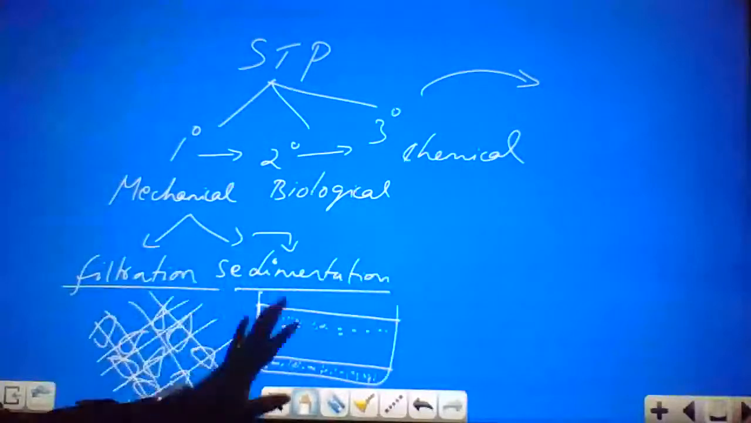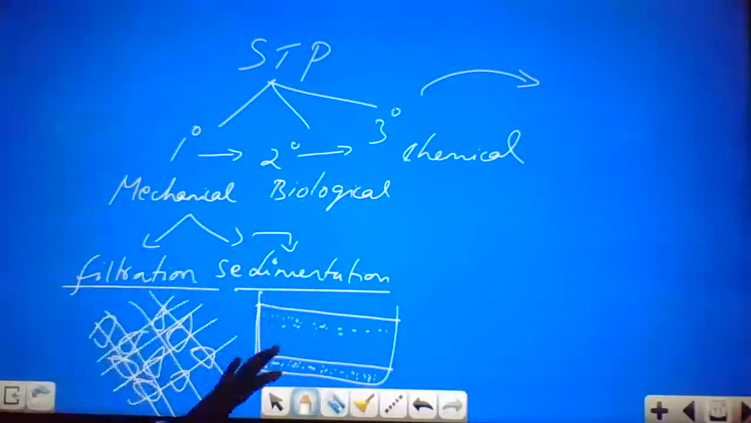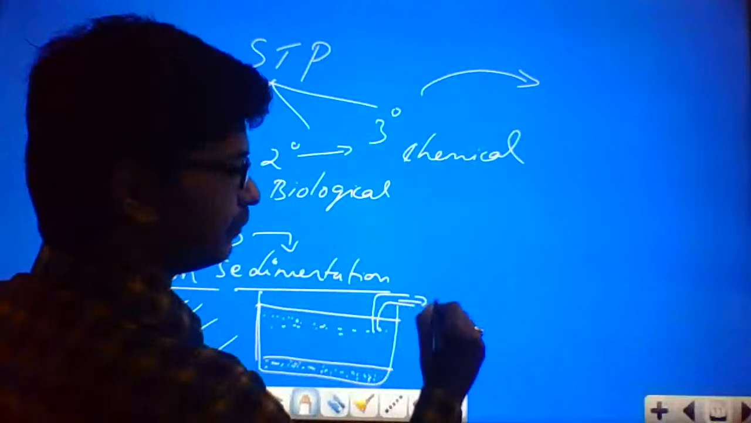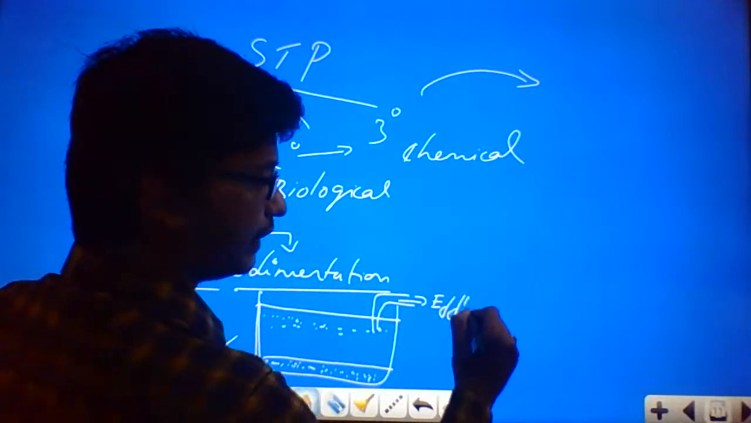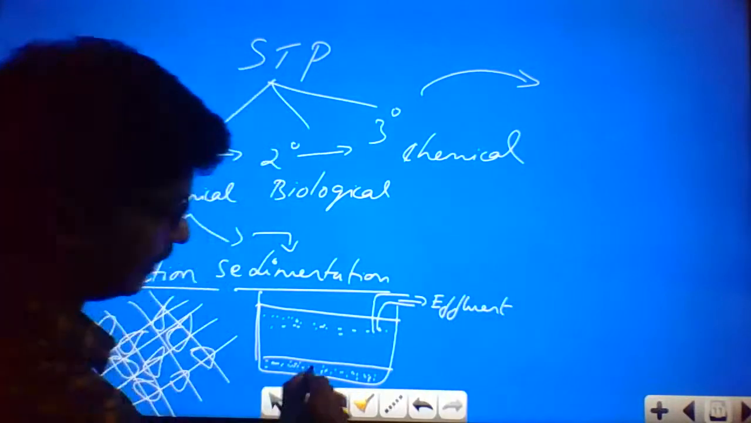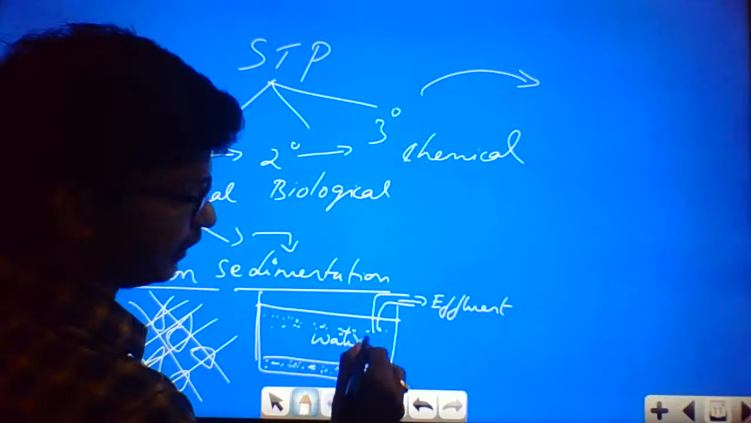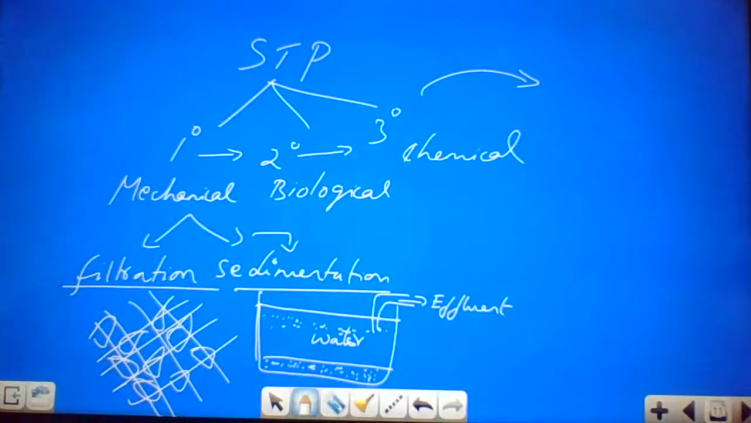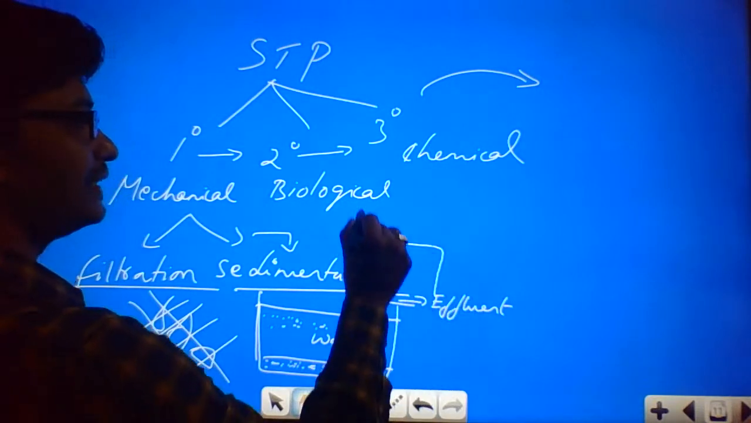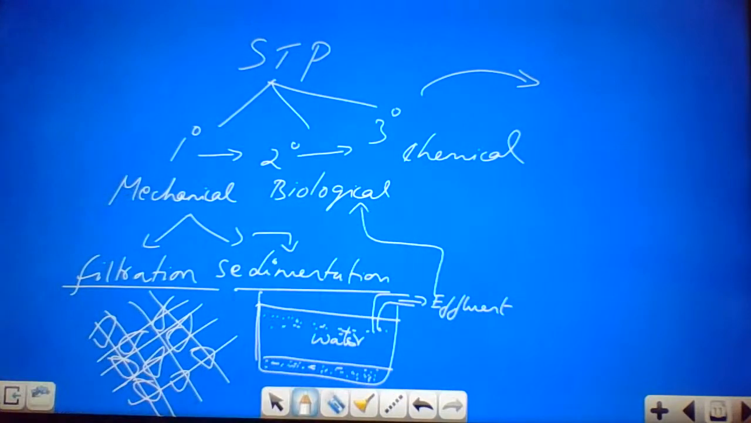We are not doing anything else in the filtration and sedimentation. After the sedimentation, the sediment particles will remain in the sedimentation tank itself, and the remaining water part will be taken out as the effluent. Now this effluent will go to the secondary treatment, or the biological treatment.